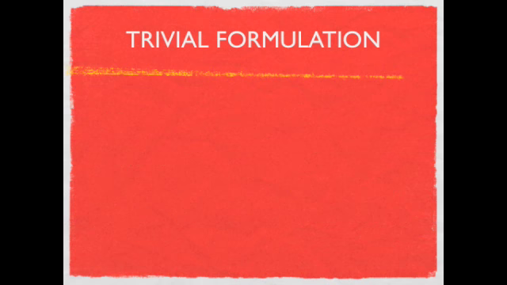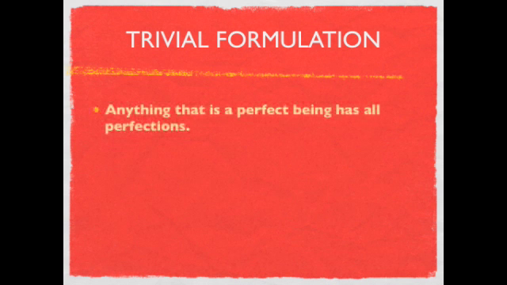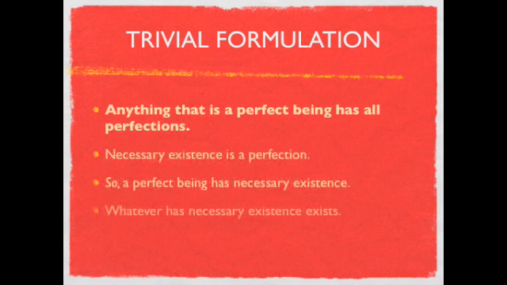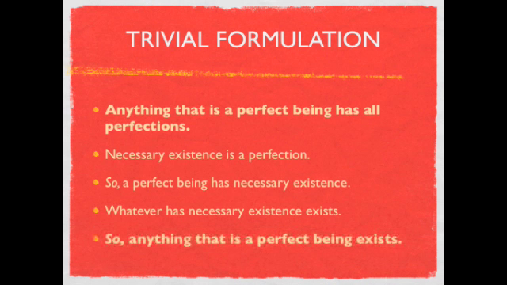I'll demonstrate how this works. What we're going to do first is take each formulation and apply it to the argument and show how the structure can be valid but meaningless. So here we go. Anything that is a perfect being has all perfections. Necessary existence is a perfection. So whatever has necessary existence exists. So anything that is a perfect being exists. This argument still doesn't demonstrate that there is such a thing as a perfect being. All it says is, if there is something that is a perfect being, then that thing exists. That's trivial. It doesn't actually make any headway on the ontological argument in proving that a perfect being actually exists.